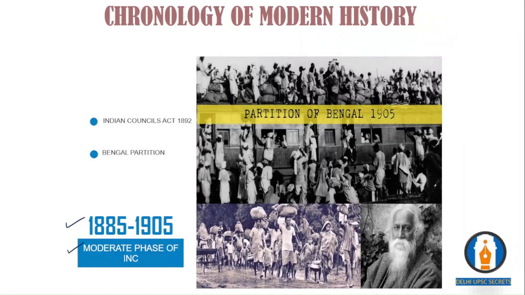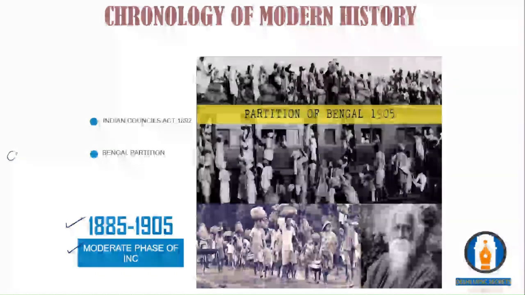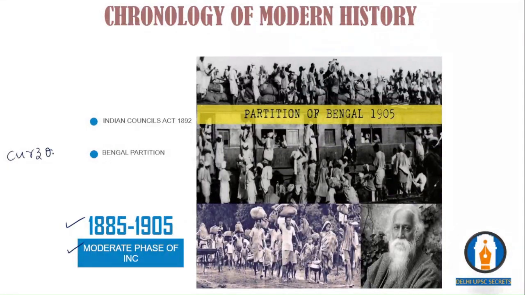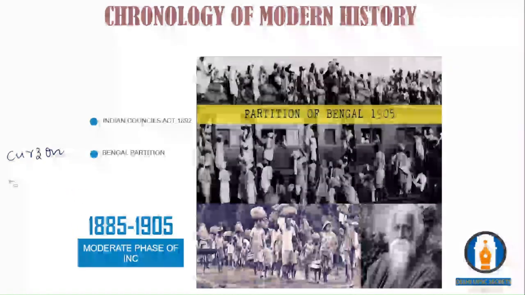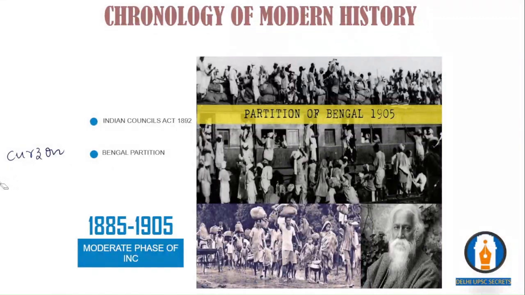Then in 1905, again there was a bigger change, because the British partitioned Bengal because of Lord Curzon. Although they say that Bengal was partitioned for administrative convenience, the actual reason was to separate the Muslim dominated region from the Hindu minority.